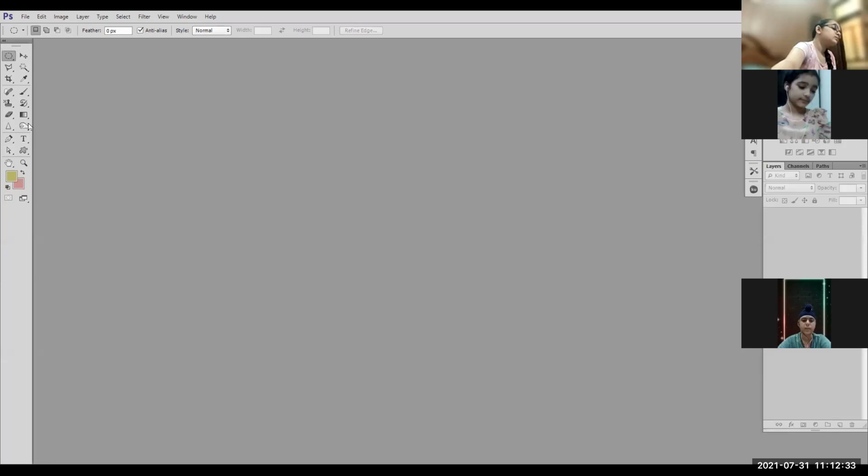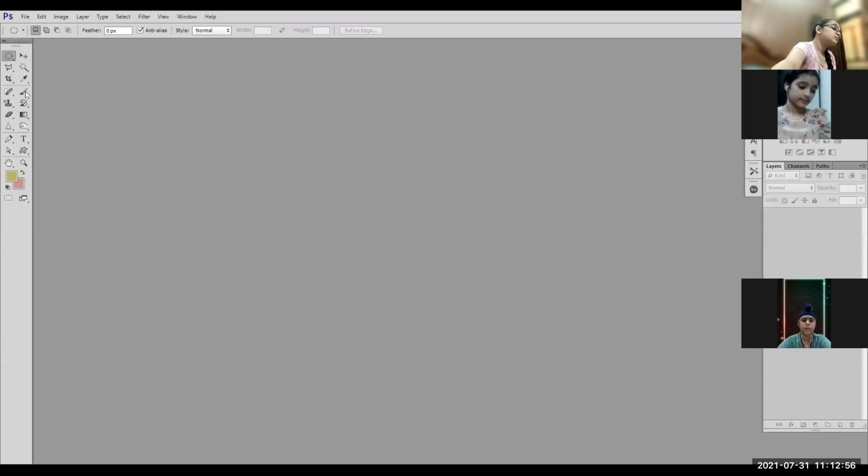Tools palette, in which various tools are available which you can use to work in Photoshop. Whatever tool you select, the options related to that tool are displayed in the option bar or in the context menu. As you can see here, we had selected the selection tools. Marquee tool is selected. Options are related to the marquee tool.